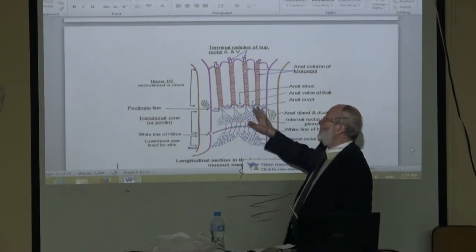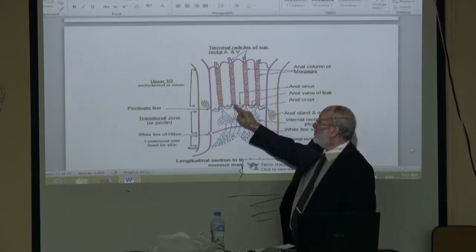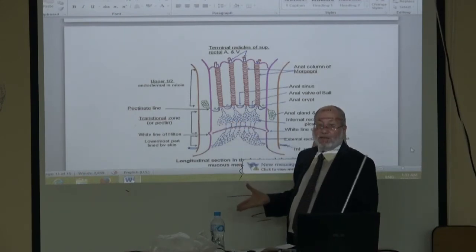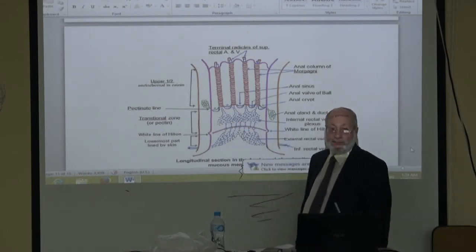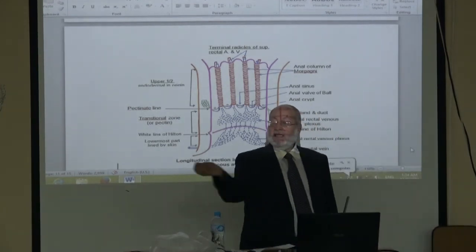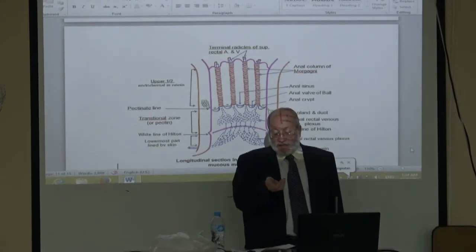At the dentate line or pectinate line, there are mucosal folds called anal valves. Above this valve, there is a depression.